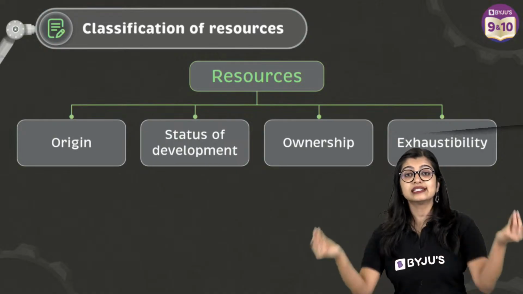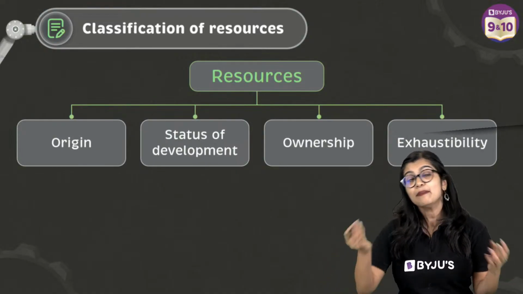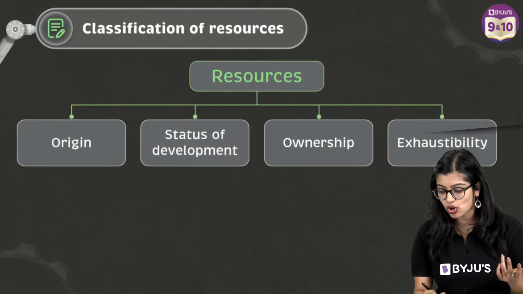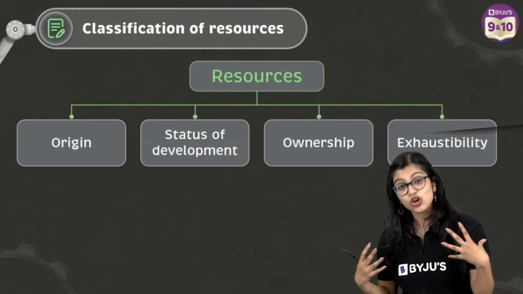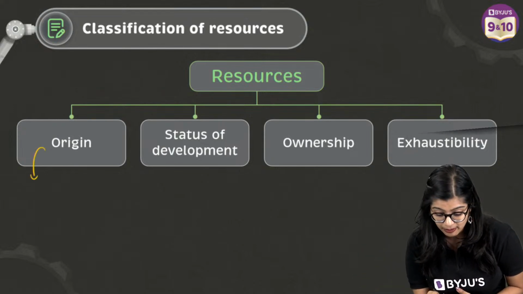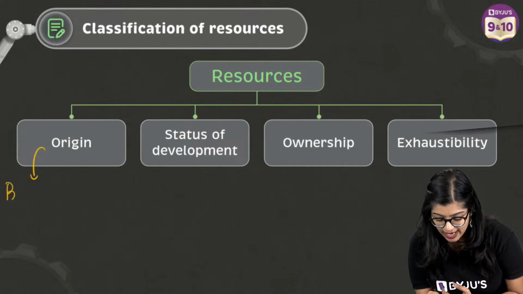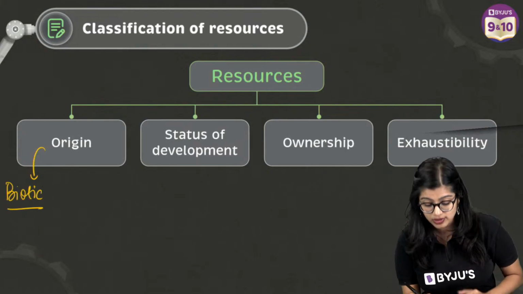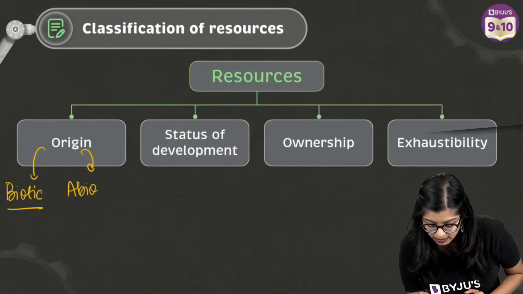Now, the resources that are available in and around me can be classified, or divided, in various ways. So first is based on origin. That means from where I get my resource. Based on origin, I can either get it from living organisms or from non-living organisms. If I get it from living organisms, I will call it biotic resources. But if I get it from non-living organisms, it will be abiotic. Very simple and easy.